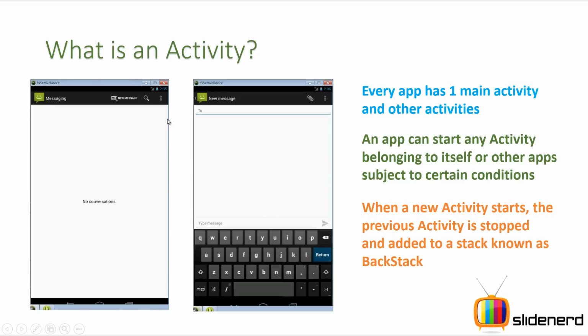It's going to save them somewhere else, and that place where it saves it, it's called the backstack in Android, alright? So again, if you click back over here in this app, in your new message window, if you click back, you go back over here to the no conversations section, which was actually saved somewhere else, that is in your backstack. So we are going to see in detail what a backstack is and how it works, but for now, this is all you guys need to know.